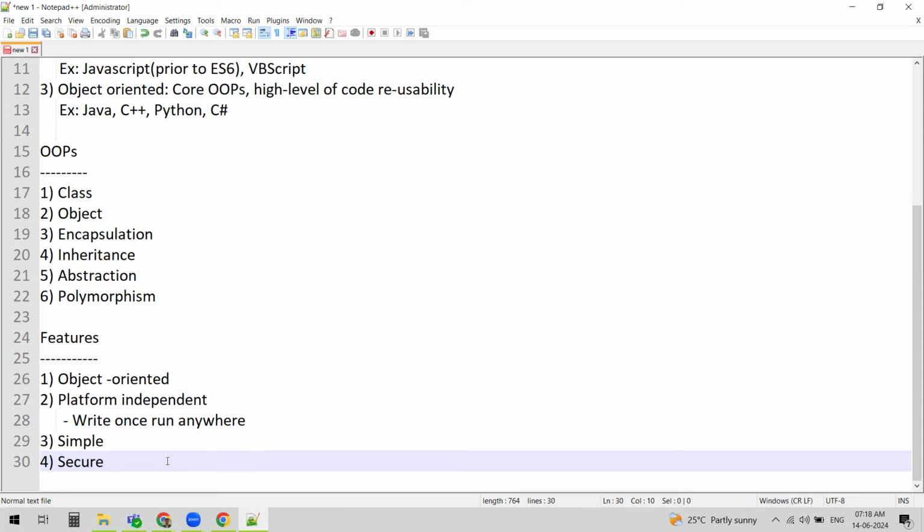Java has inbuilt security features so that it avoids these types of malicious activities.